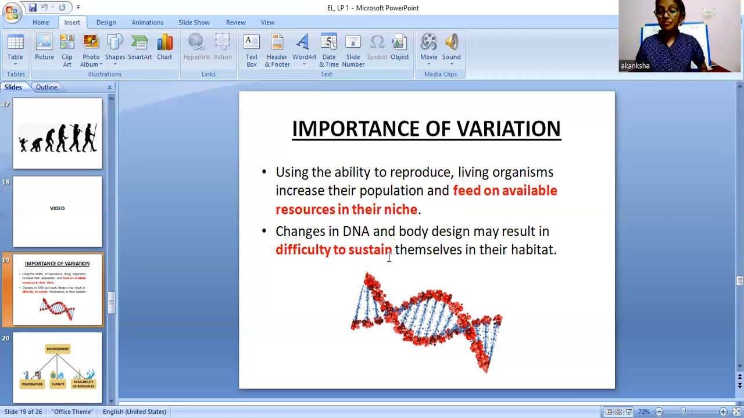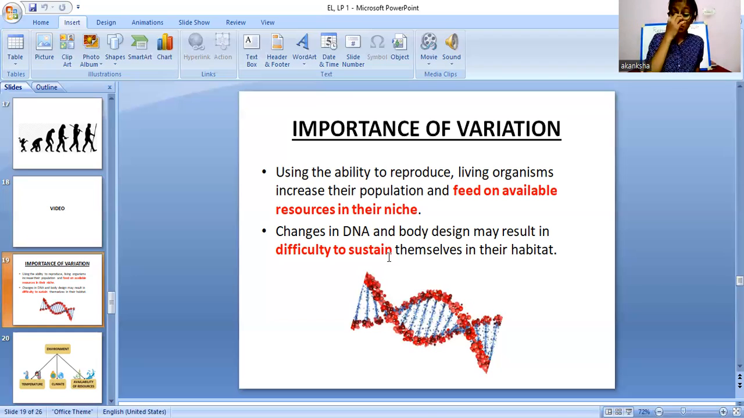their niche. Okay, so now as you all know, living beings try very desperately to live, and in that process they feed on anything or any resource that is available around them. So we will only use the food that is around us, that we easily get, that is easily available. So this is one of the main causes of variation, the different eating habits or feeding habits of organisms, right? This changes in the DNA and body designs may result in difficulty to sustain themselves in their habitat.